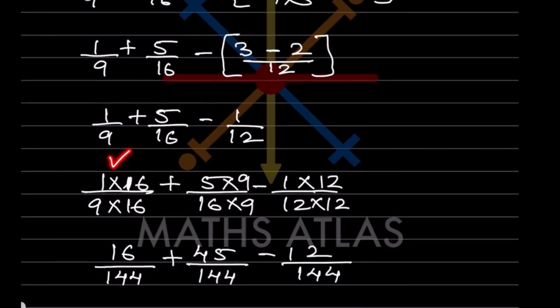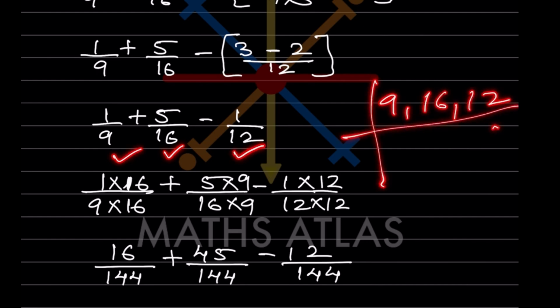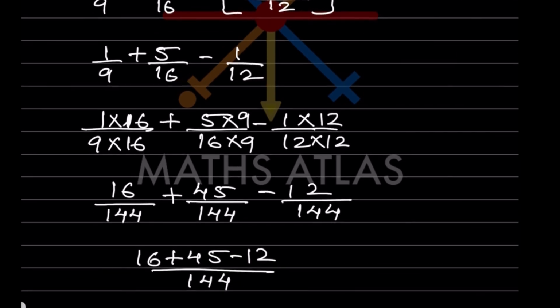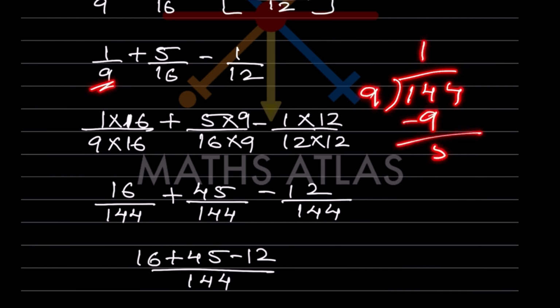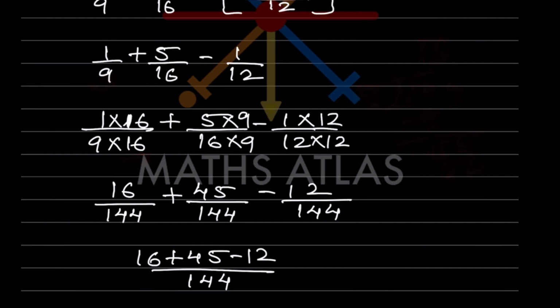So now we can see here, because this is plus and minus sign, the denominators are different. So let us take the LCM of 9, 16 and 12. You can check the LCM later. The LCM is 144. So here 9, 16s are... if you don't know what will be here, what will you do? Now you know the LCM is 144. So what will you do? You will divide by 9 and see. 9 ones are 9 and this is 54. So 9 6s are 54. So that means you are going to multiply by 16. Again here 16 9s are, here 12 12s are this one. So same thing over here.